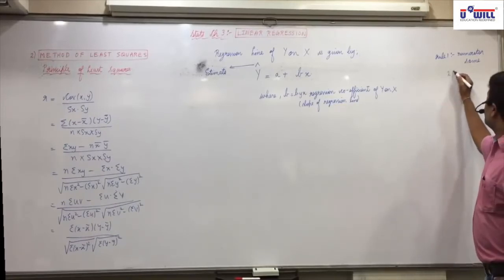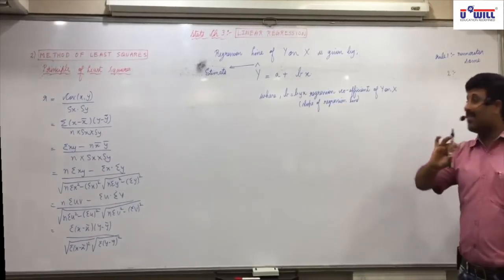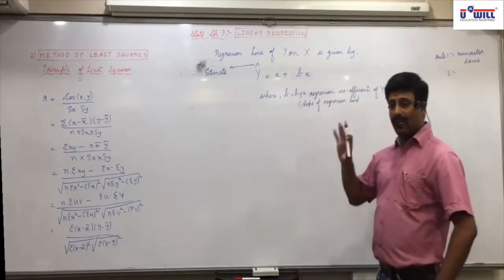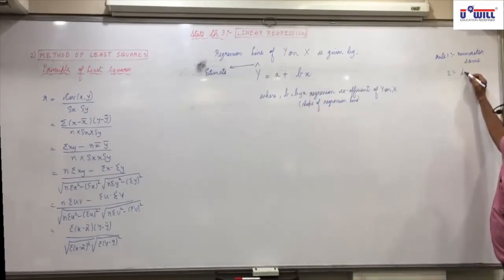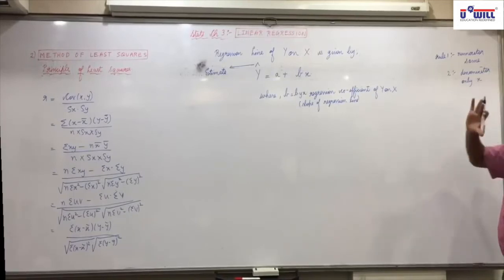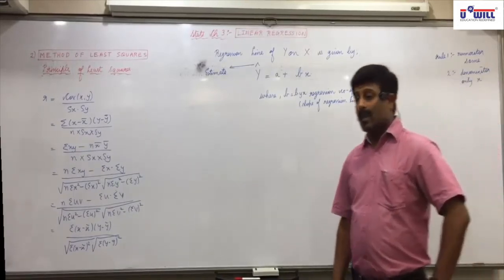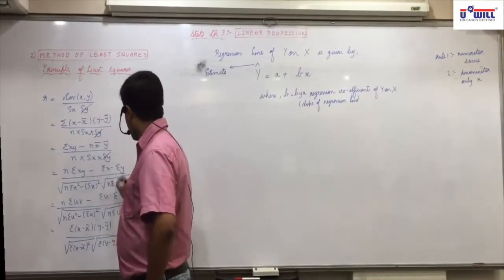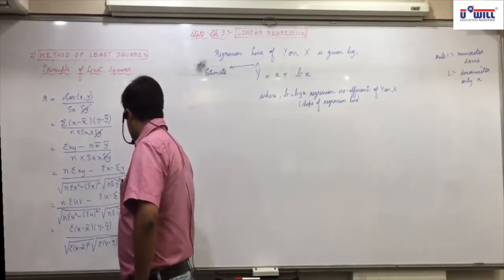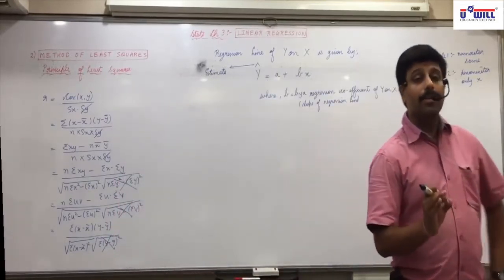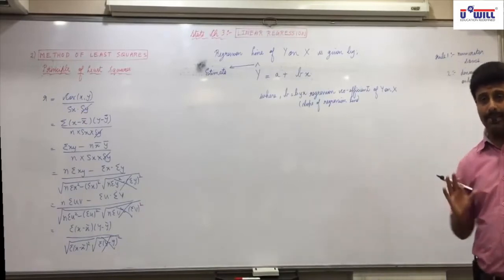Rule 2. If you are finding y on x, then denominator will include only the x variable. It will not include y. Rule 1, numerator will remain same.